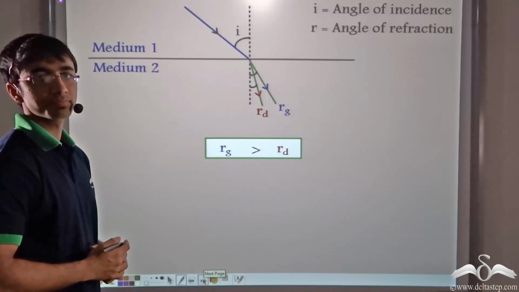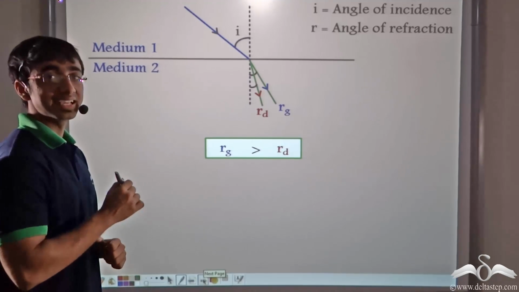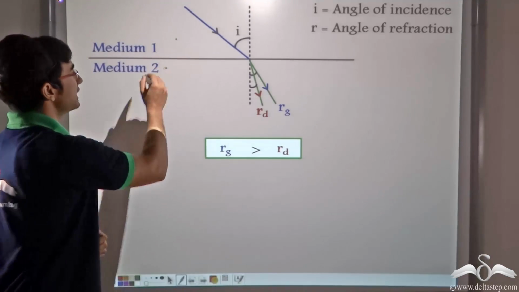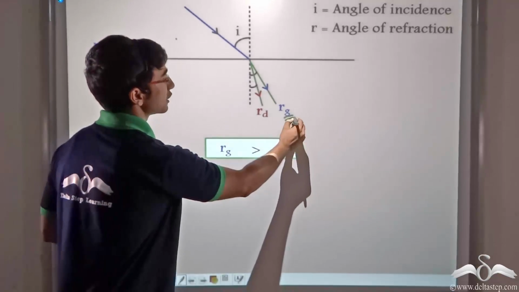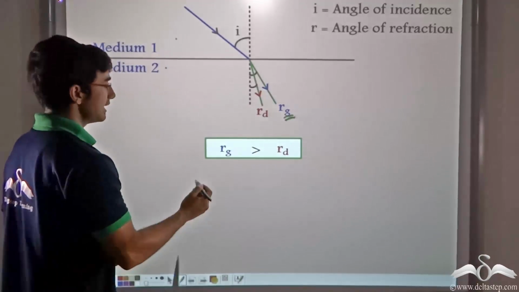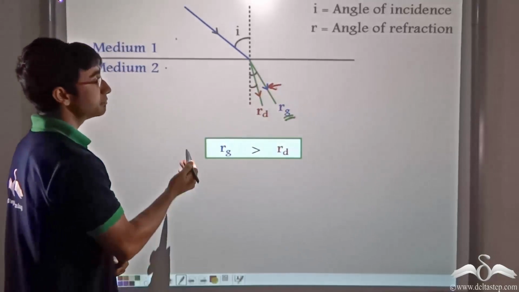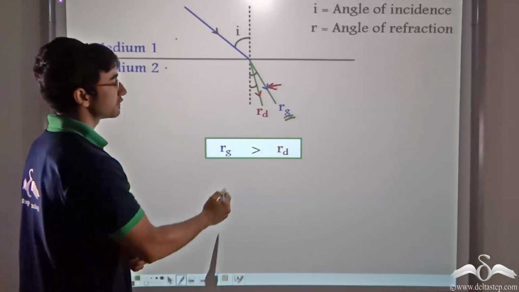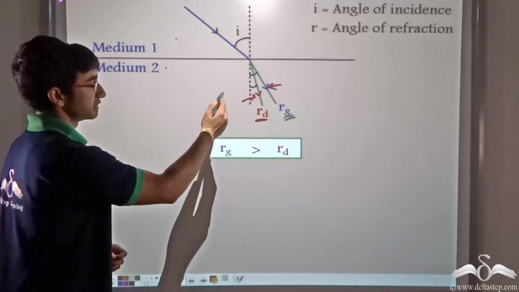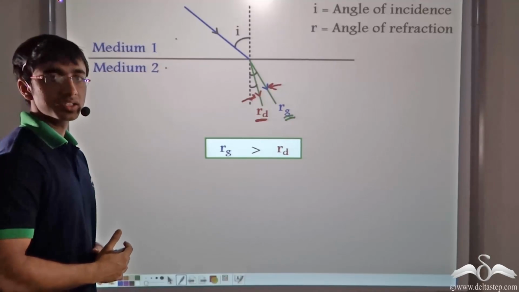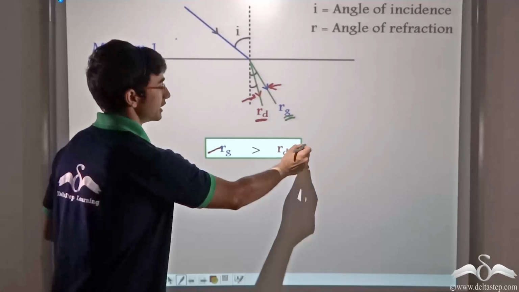Observe this diagram closely. Here, both the cases are taken together. When a ray is incident from medium 1 to medium 2, if medium 2 is glass, the angle of refraction is Rg, and it is given by the ray with the blue arrowhead. And if the medium is diamond, then the angle of refraction is Rd, and it is given by the red arrowhead, the refracted ray.